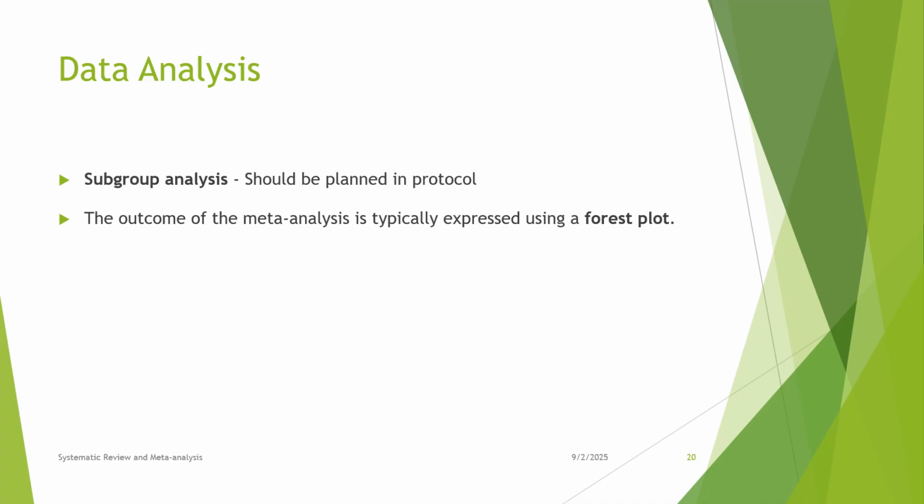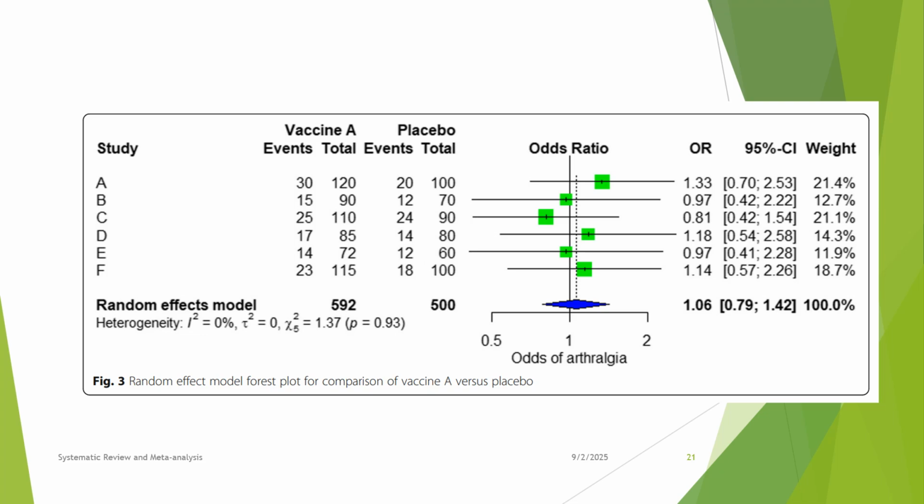Subgroup analysis should be planned in the protocol. The outcome of the meta-analysis is typically expressed using a forest plot. This is a forest plot.